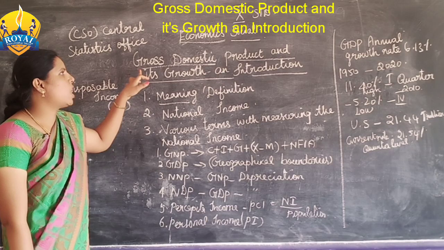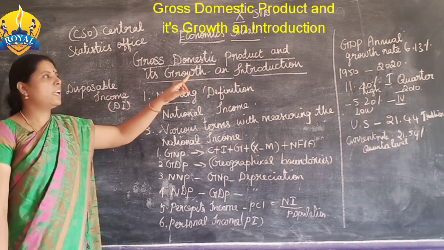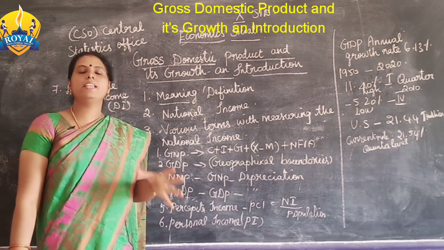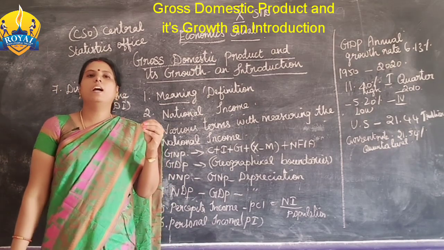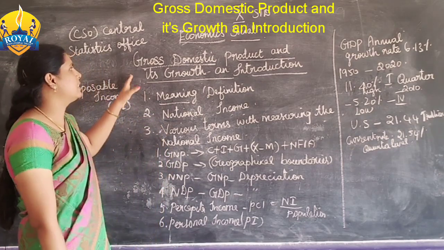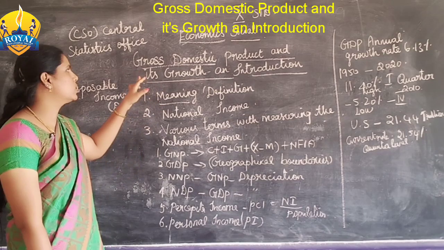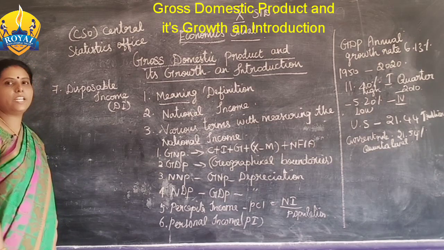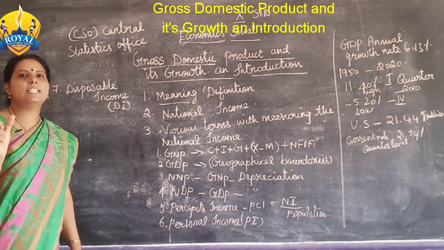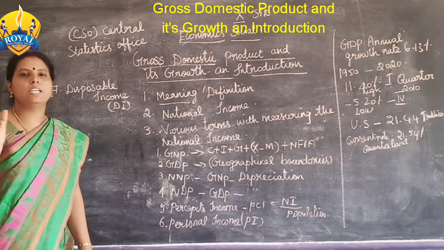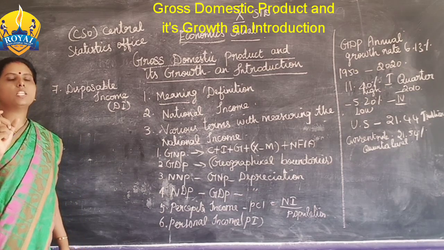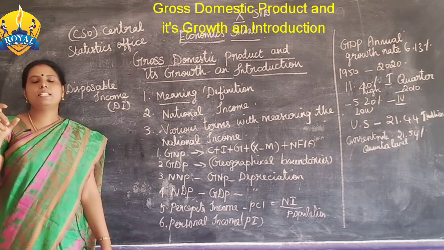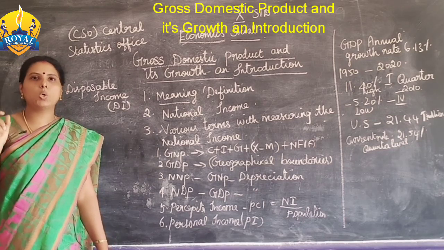What is gross domestic product? Have you heard this word? In any country, any statistical person uses this word, gross domestic product. In short, we say GDP rate, because the GDP rate indicates the country's development and growth path.